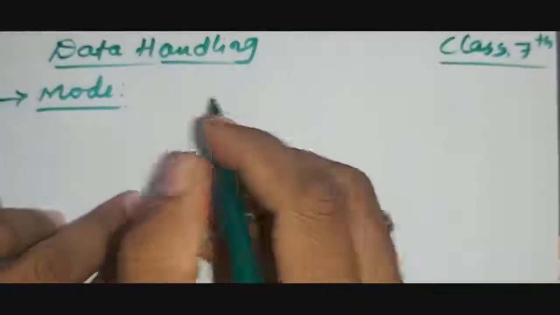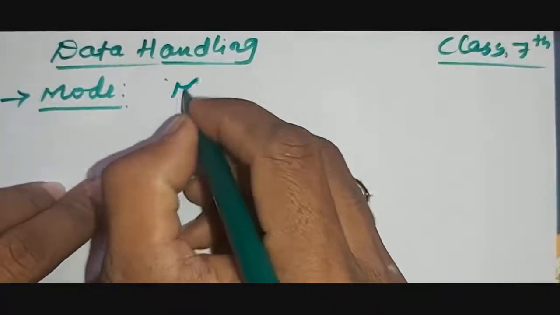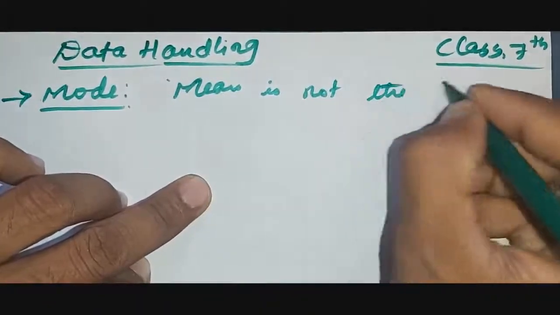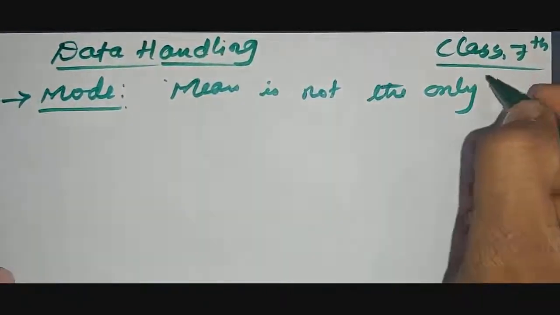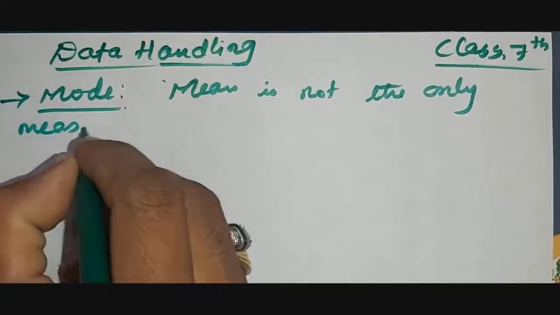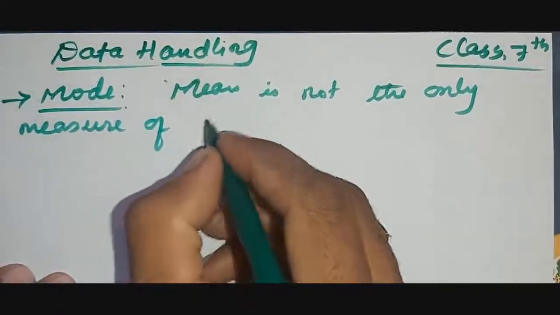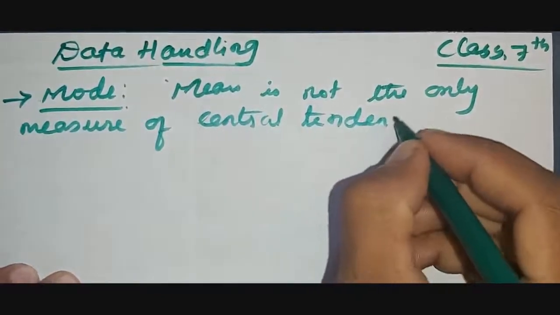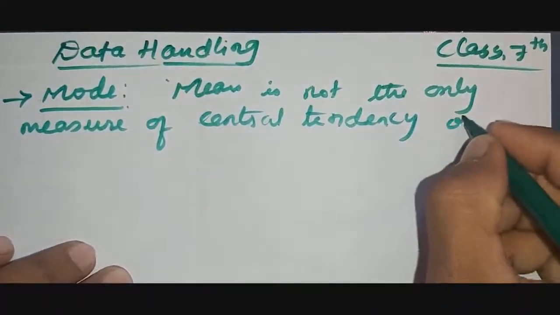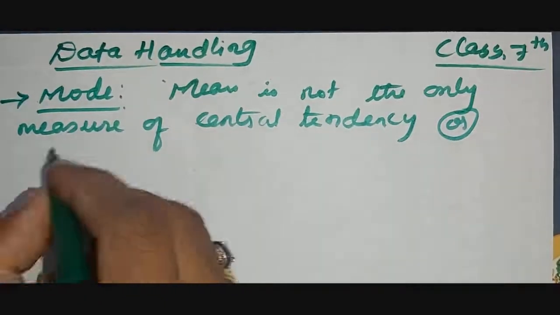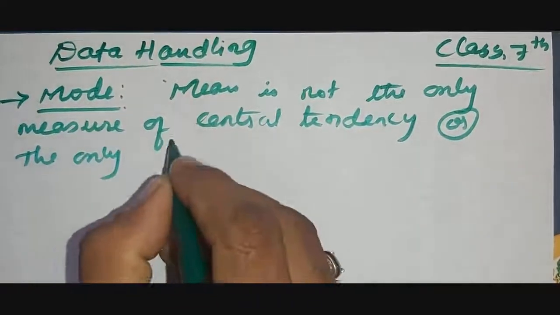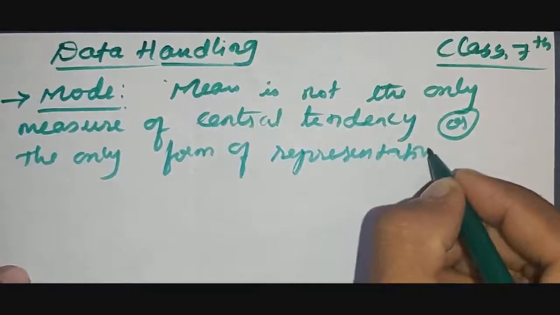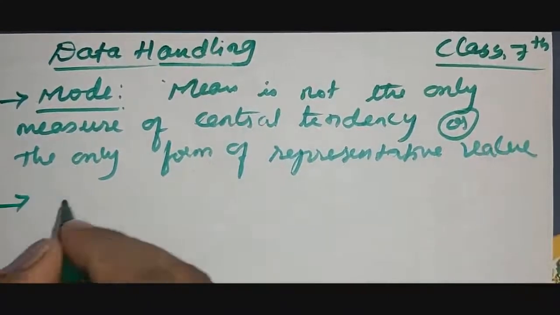Mean is not the only measure of central tendency, or the only form of representative value. Okay, next, median.